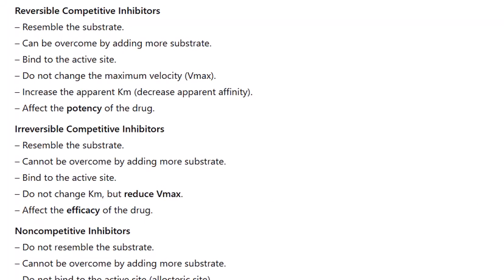For memorization, reversible competitive inhibitors resemble the substrate, can be overcome by adding more substrate, bind to the active site, do not change the maximum velocity, Vmax, increase the apparent Km, decrease apparent affinity, and affect the potency of the drug.